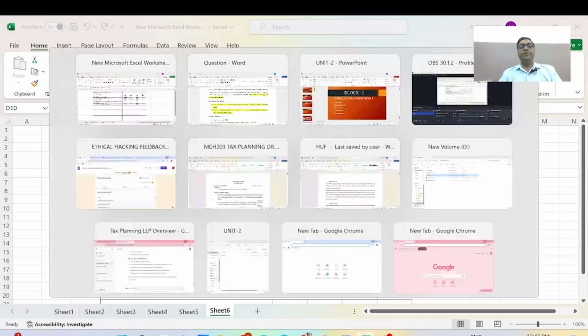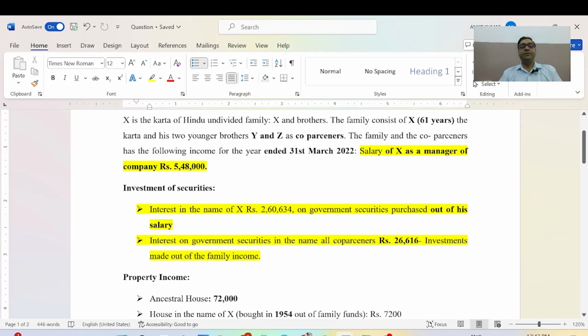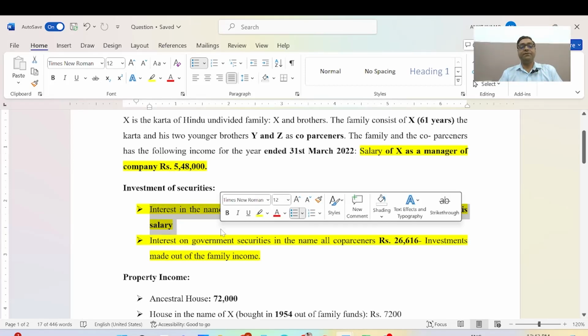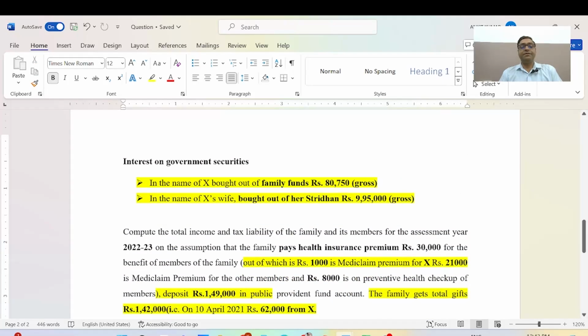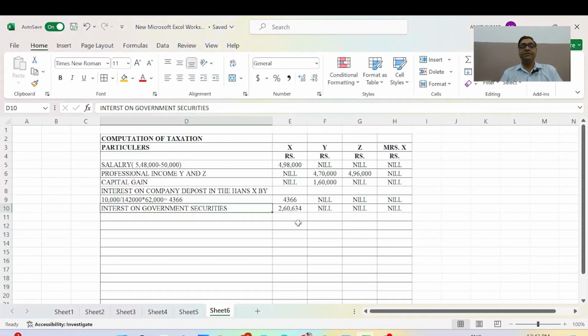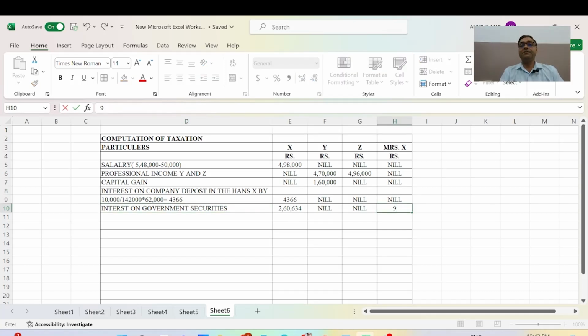I have already shown in this figure interest on investment securities is 2,60,634, and another is interest on government security in the name of Mr. X's wife, bought for 9,95,000. So it will be 9 lakh 95,000. It will be added to the income.